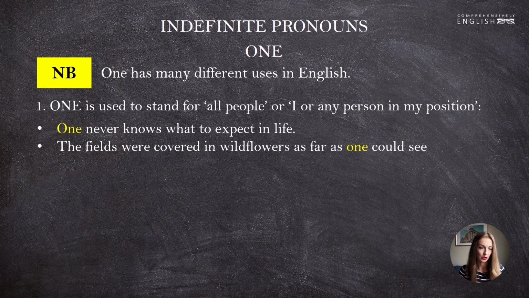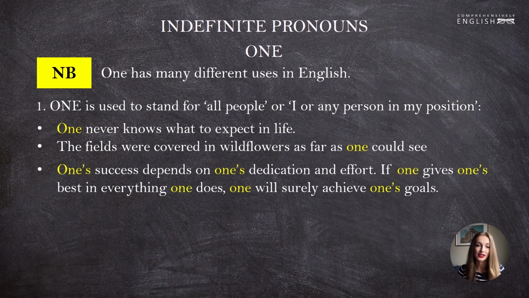Let me demonstrate this. One's success depends on one's dedication and effort. If one gives one's best in everything one does, one will surely achieve one's goals. How do you like this sentence? Isn't it clumsy? This is not something that a real person would say, yeah? So how can we improve this sentence?